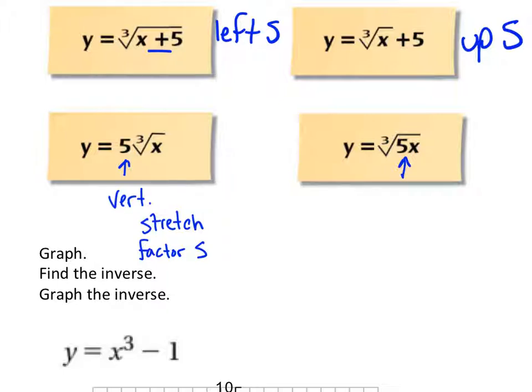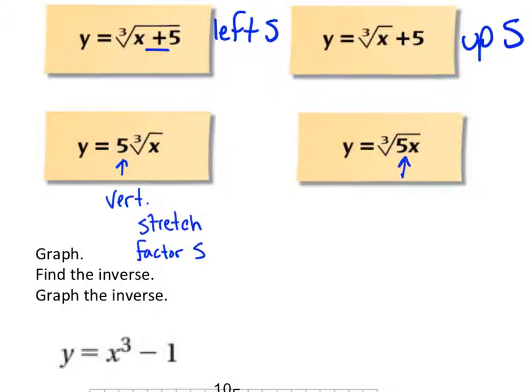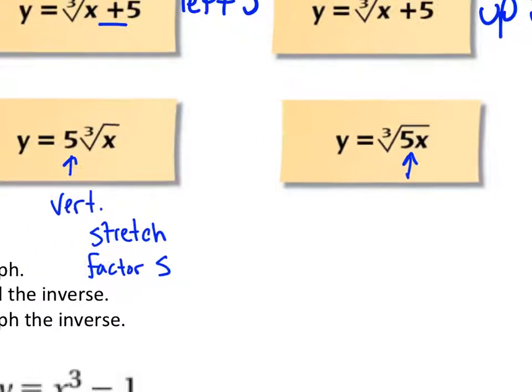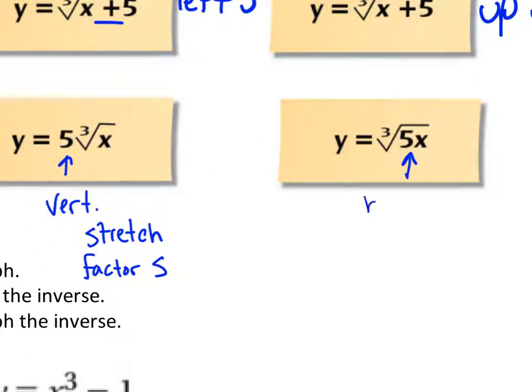And then if that one's a vertical stretch, because it's on the outside, this 5 that's on the inside would be what? It would be a horizontal, and everything with the x is backwards. So it's a horizontal what? Compression. A horizontal compression.